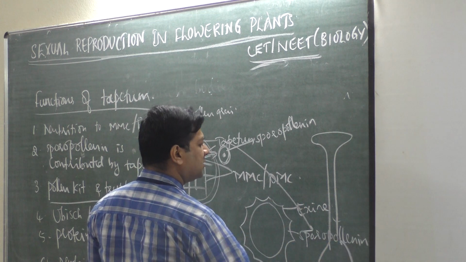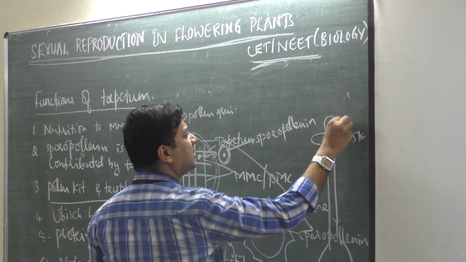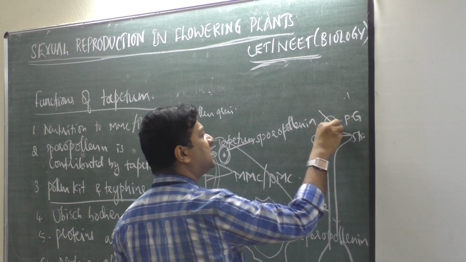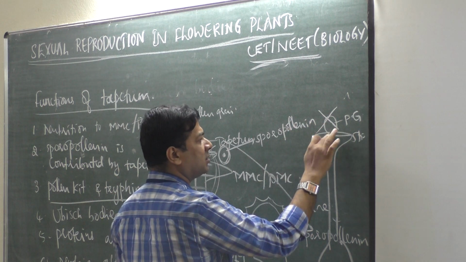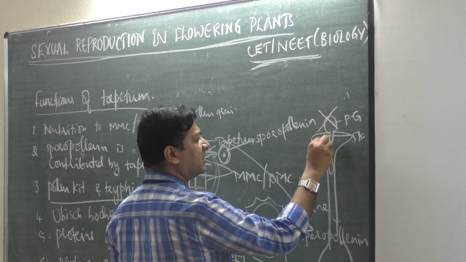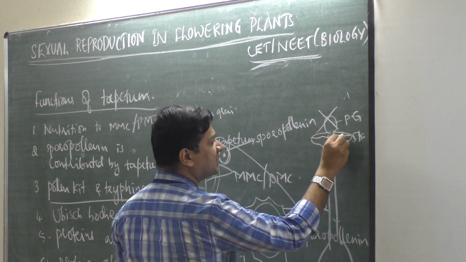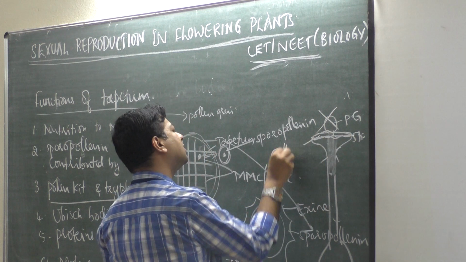Like this, suppose this is the stigma we are talking about, and the pollen grain, I'll write PG, pollen grain. This is of a different species, so the stigma rejects it. The pollen tube cannot be formed. Why? Because some undifferentiated cells will be formed on the topmost layer, that is called callus plug.